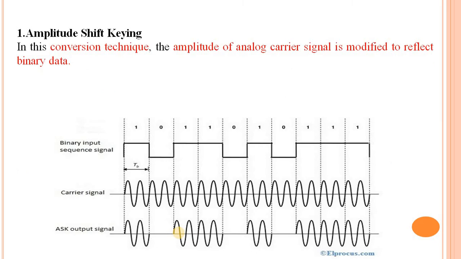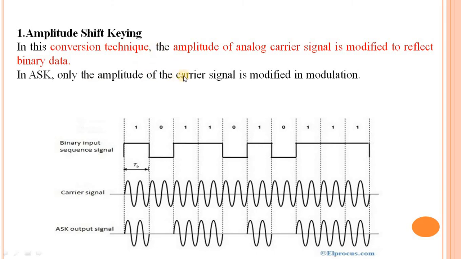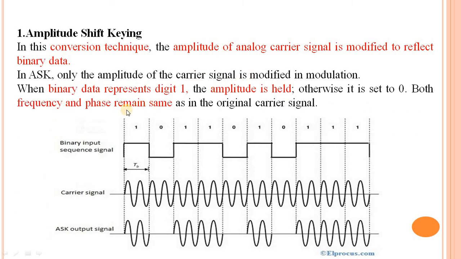Amplitude shift keying is a conversion technique. The amplitude of the analog carrier signal is modified to reflect the binary data. In ASK, only the amplitude of the carrier signal is modified in the modulation. When the binary data represents the digit 1, the amplitude is held. Otherwise, it is set to 0. Suppose it is 0, then the amplitude is not held, meaning the signal is not passed to the communication line.